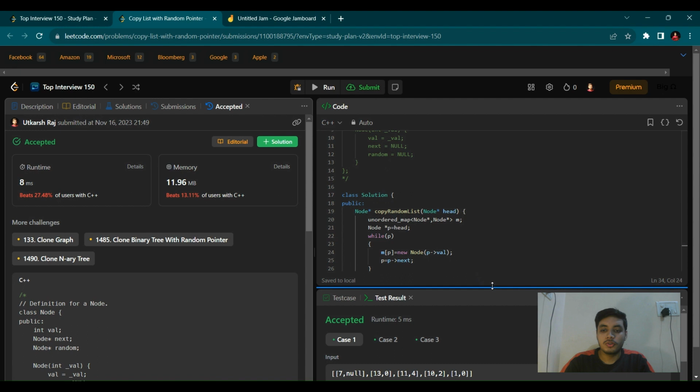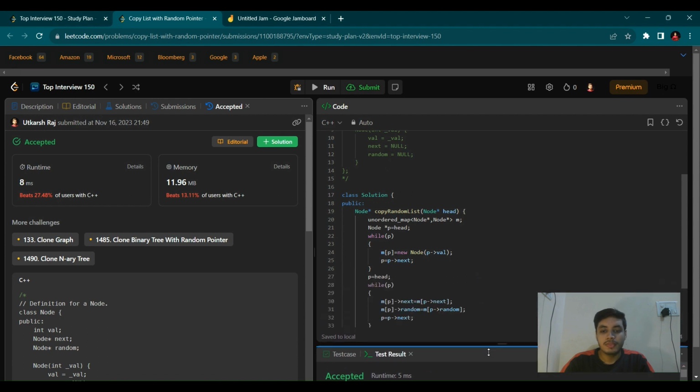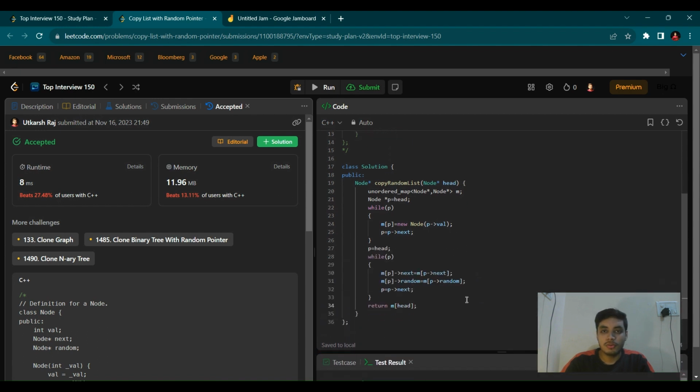So this is the question for today, and it is a very interesting question that will help you understand more about how the linked list works. Now in the same video, you are going to see the solution for both Python and Java. So stay tuned and let's meet in the next video. Till then, keep learning, keep exploring.